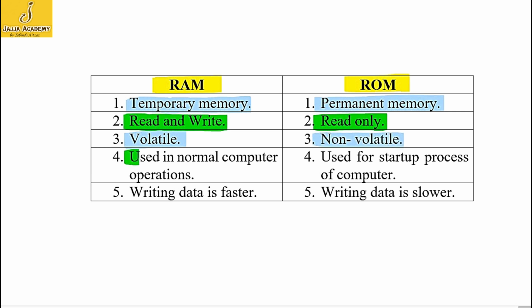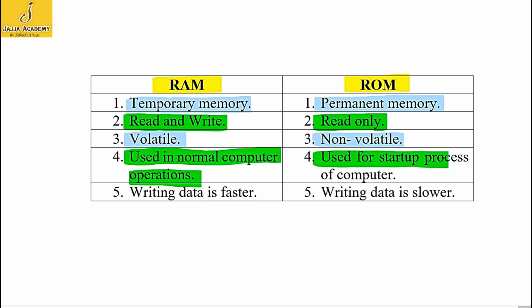The random access memory is used in normal computer operations, whereas the read-only memory is used for startup process of computer. Writing the data on random access memory is faster and writing the data on read-only memory is slower.